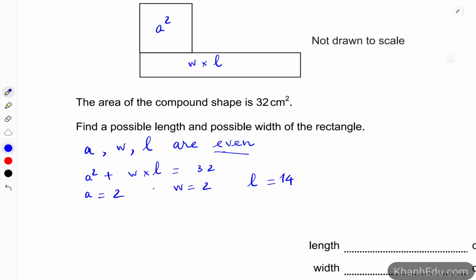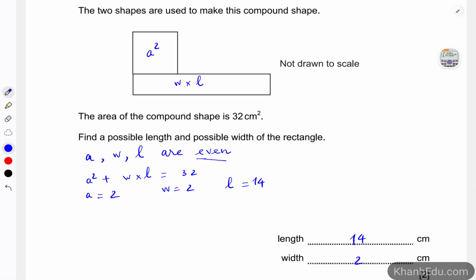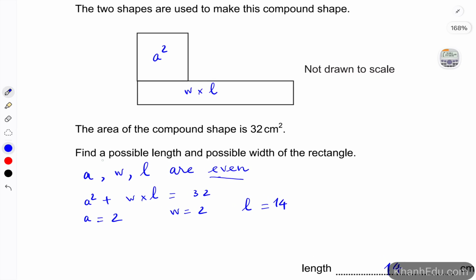All right. So we're going to come to the conclusion. The length is 14 centimeters and the width is 2 centimeters. You can have a variety of choices. It's up to you. But this one is just an example, okay? Because they want us to find a possible length.